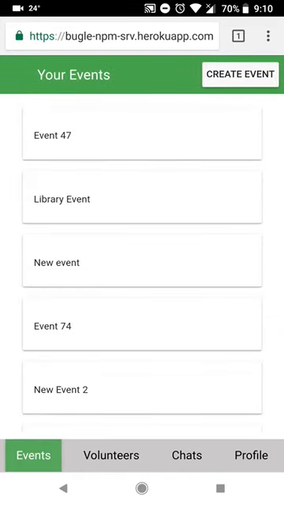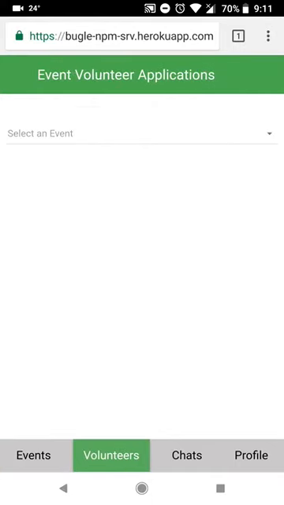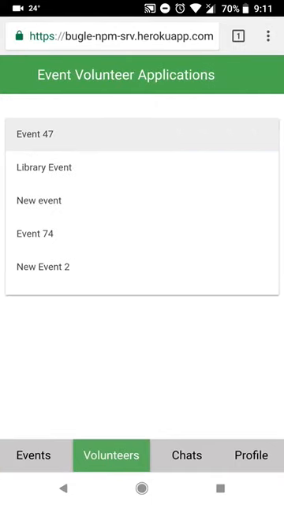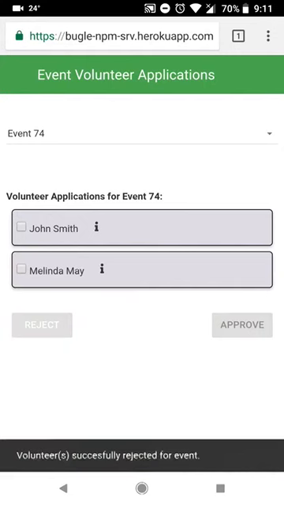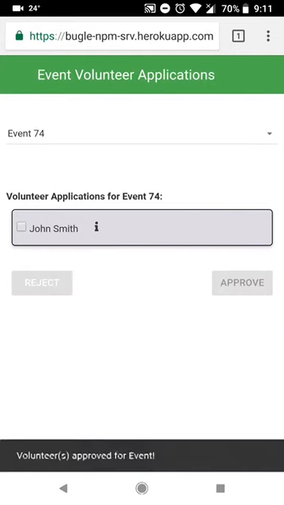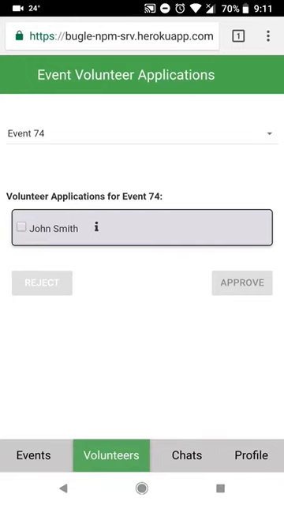The second tab is for the volunteers. On clicking on the volunteers tab, the organizer can select an event from the drop-down menu provided. The organizer will then see a list of volunteer applications. The organizer can either approve or reject the volunteers by choosing them. The information icon next to the volunteers will provide the information of the volunteers to the organizer.